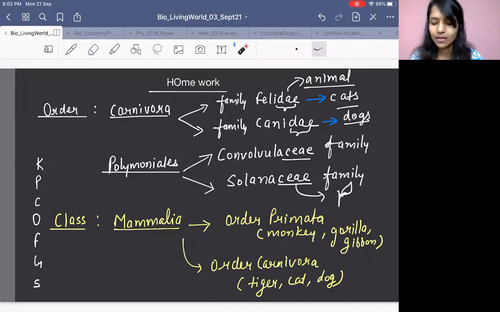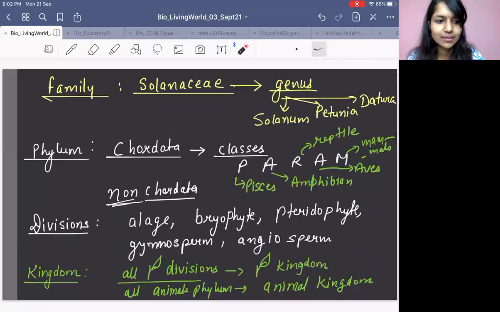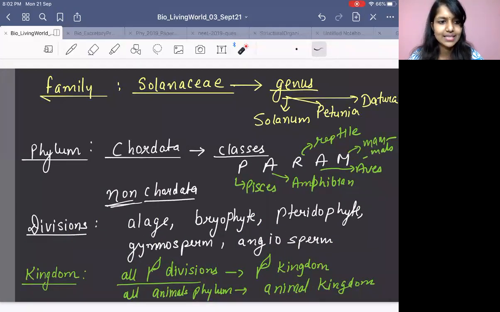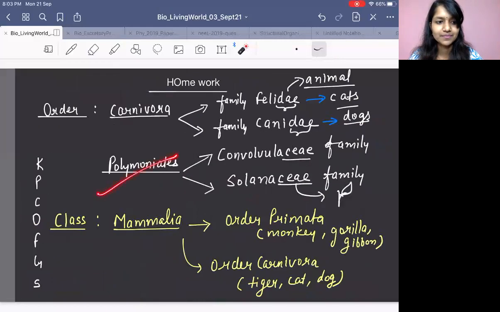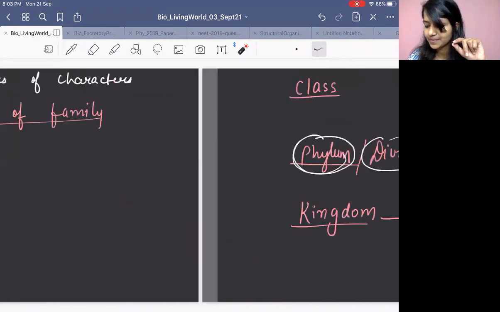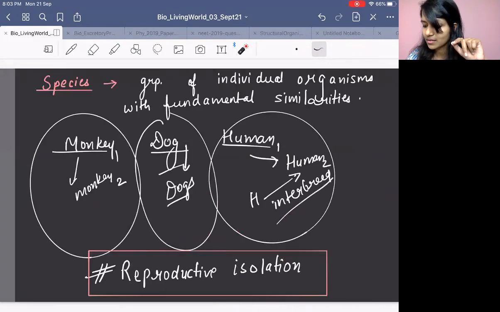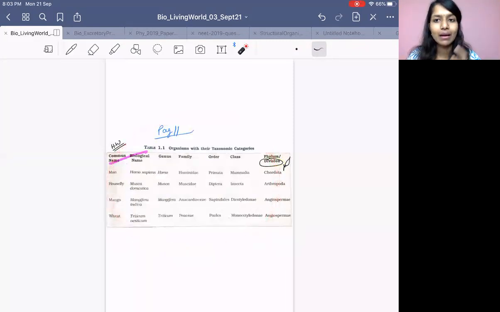Done. Then take the screenshot of this. It is all NCERT. Swati and Raj, they have made one more trick. Nice. So this is also one of the homework. Okay? You need to remember all these. This one. What else? You need to remember that sequence. What else? You need to remember this table. All right. Where is it? This table, page number 11. Remember it, learn it, and then message me on the group.